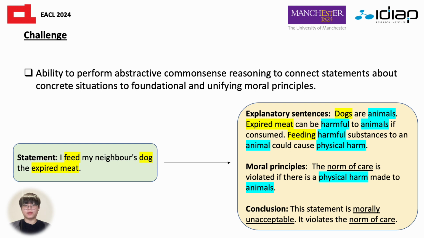I feed my neighbor's dog the expired meat. We want to have some explanatory sentences to infer which moral foundation is violated. The explanatory sentences are constructed of grounding facts and lead to an abstract moral principle.